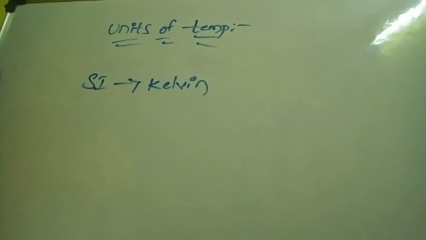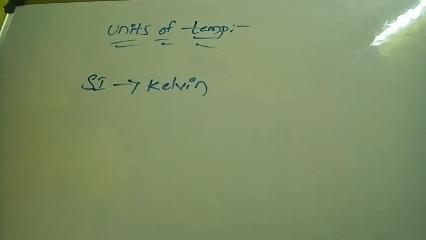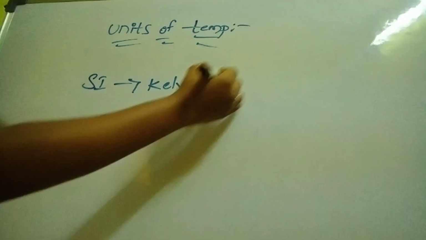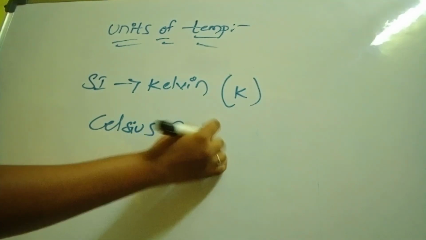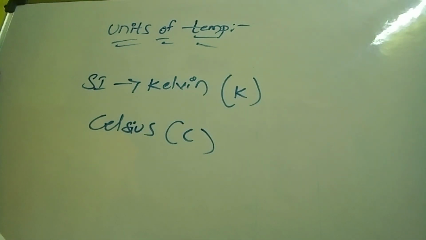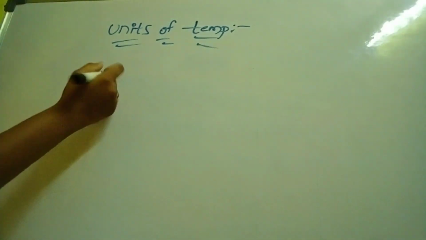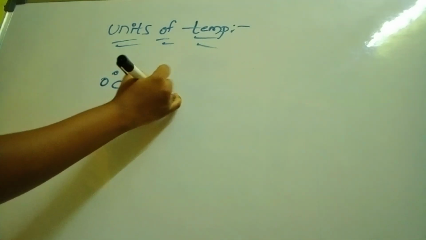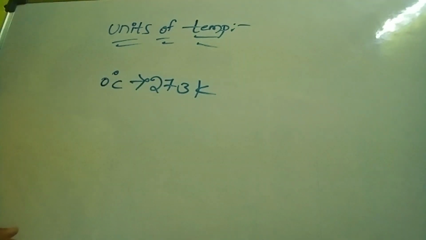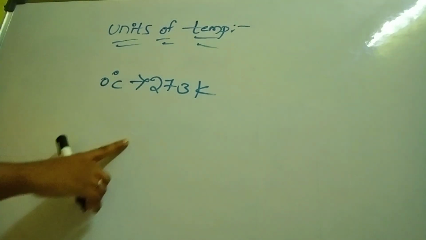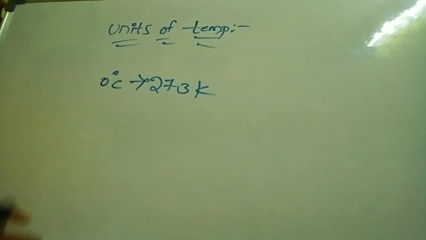Okay, the SI unit of temperature is Kelvin and the CGS unit of temperature is Celsius. Kelvin can be noted as K and Celsius can be noted as C. So we know how many calories is equal to how many joules. We want to know how many kelvins is equal to how much Celsius also, no? Yes or no? Yes. So 0 degrees Celsius is equal to 273 kelvins. So if a normal thermometer shows 0 degrees, it means a Kelvin thermometer shows 273 kelvins.